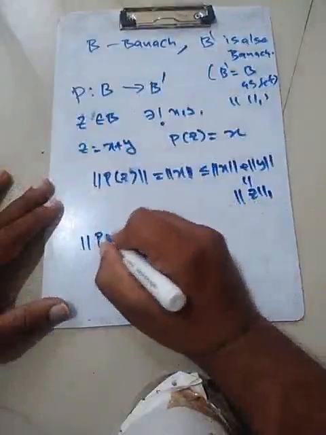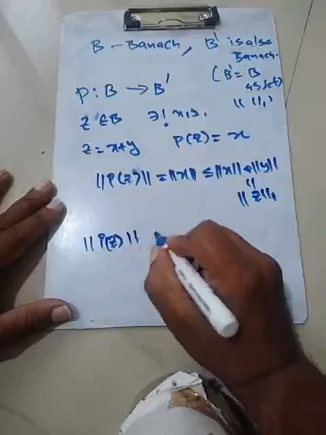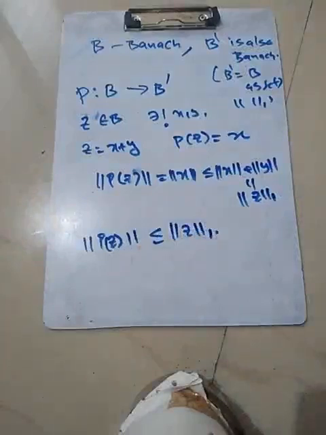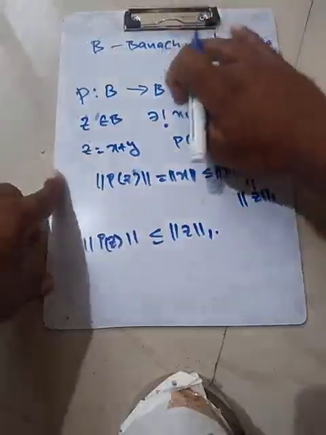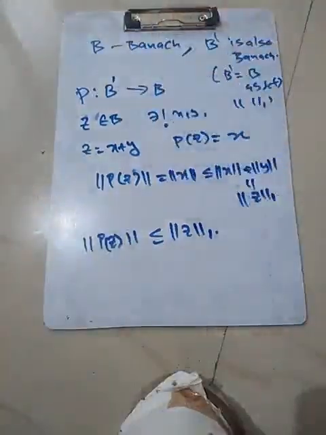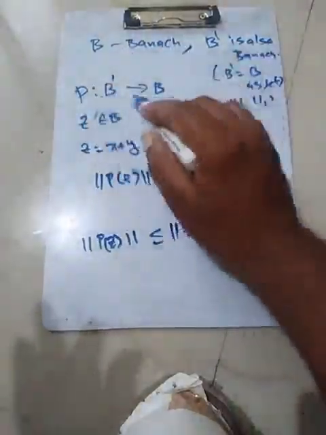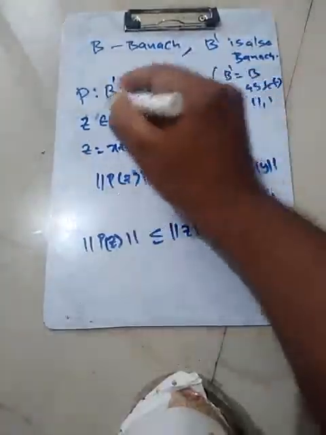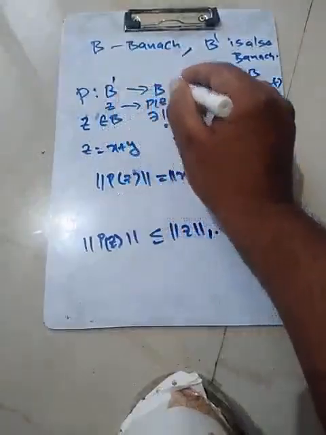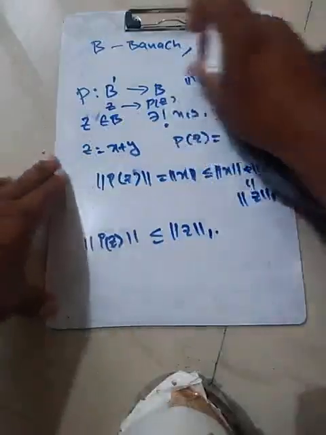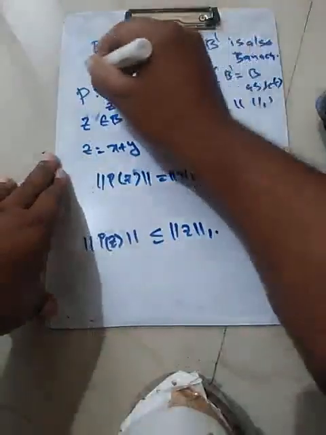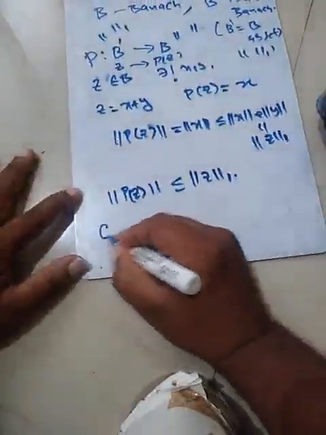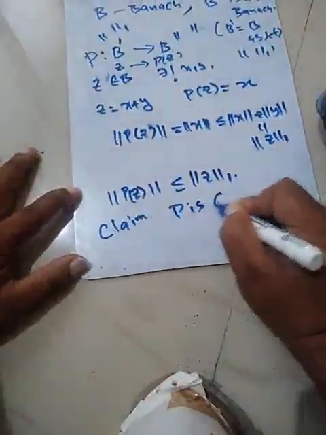So what do we have? The norm of PZ is less than or equal to the one norm of Z. Rather, what I would say is that here it should be B dash to B. Both B and B dash are the set B, but here we will use the one norm. So Z goes to P of Z. There is this norm on this space, and this is the one norm on the other. The claim is that P is continuous.